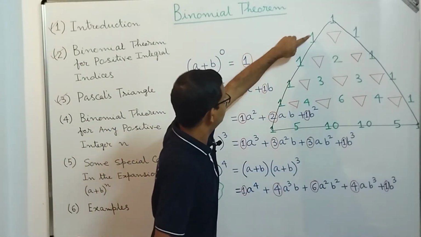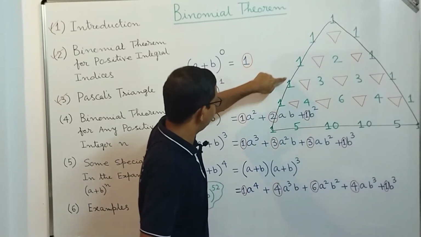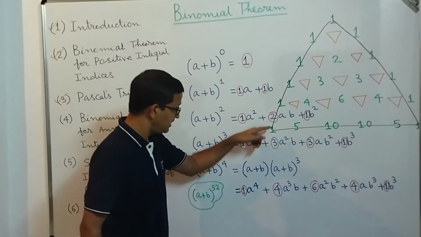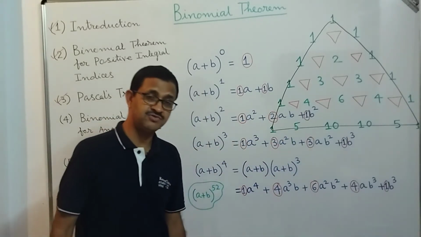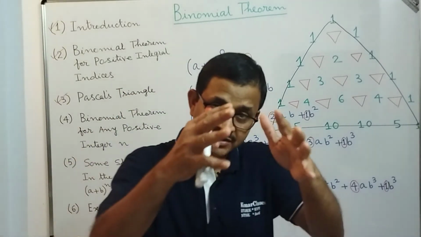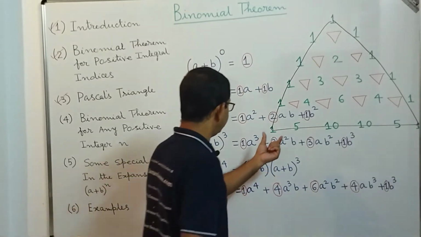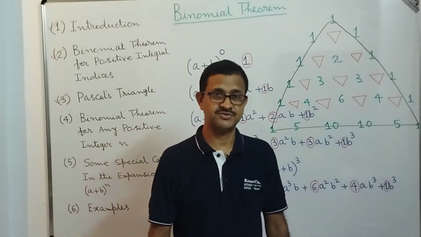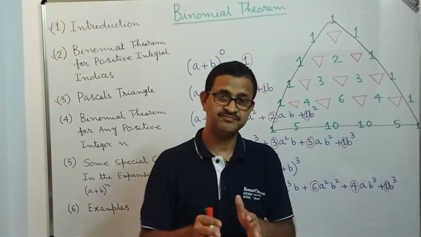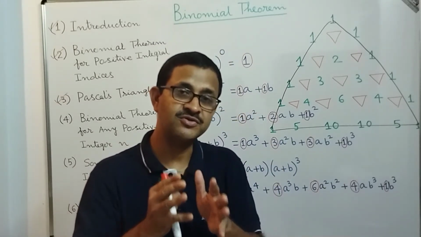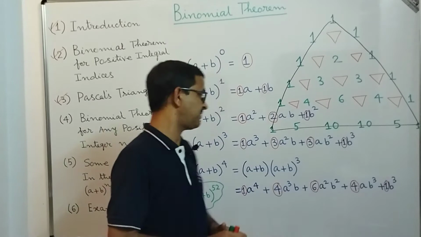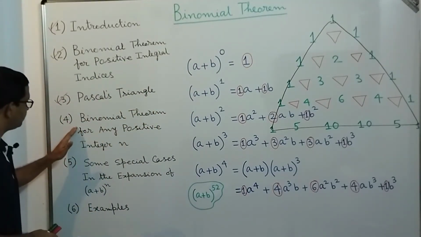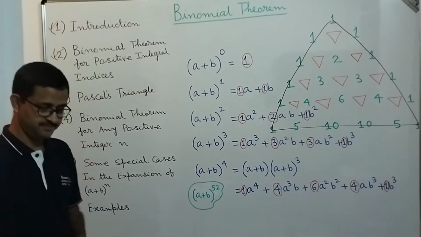So here it is 1, 1st, 2nd, 3rd, 4th, 5th, 6th. The 6th row is for the 5th power, a plus b power 5. In that way we need to go till 53 rows, construct that Pascal triangle and then take the coefficients. That will be a cumbersome process. And hence, there is a concept of binomial theorem expansion, and that we are going to discuss now. That is the binomial theorem for any positive integer n.